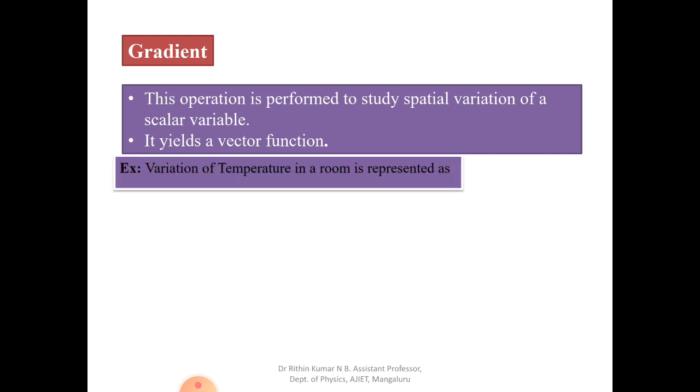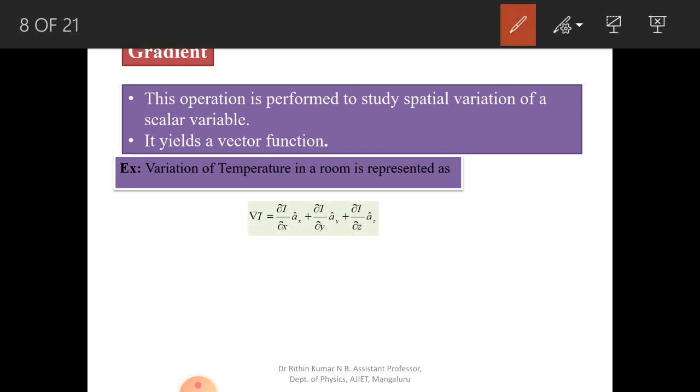For example, see, the variation of temperature in a room, we can represent it as the gradient of T. Gradient of T is equal to dou by dou x of T ax cap, dou by dou y of T ay cap, and dou by dou z of T az cap.